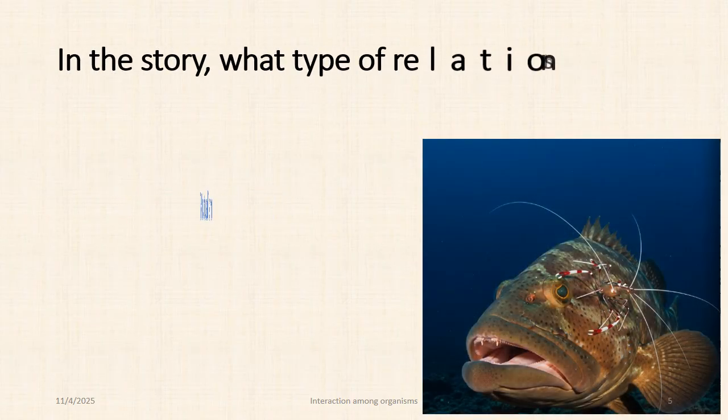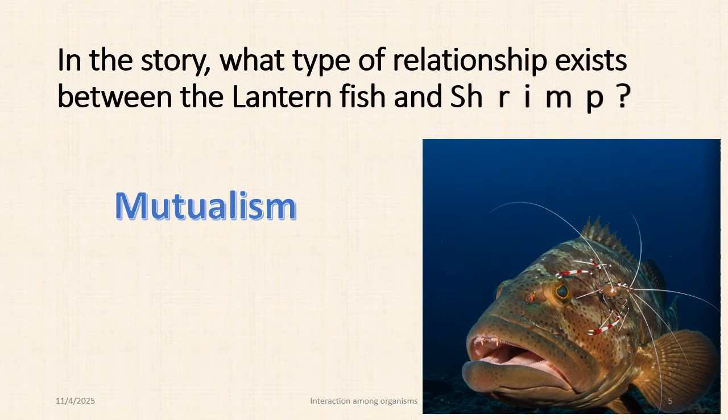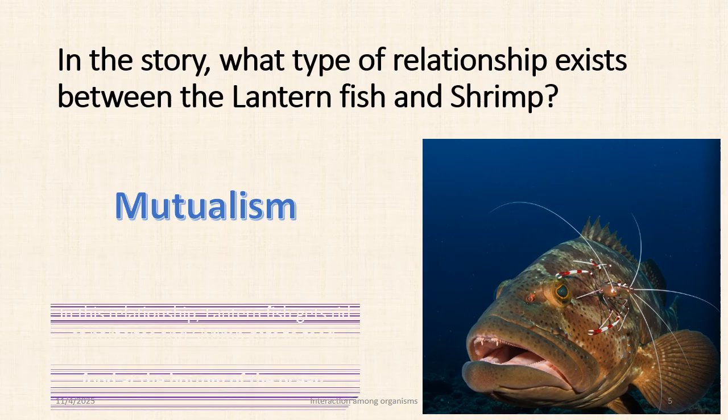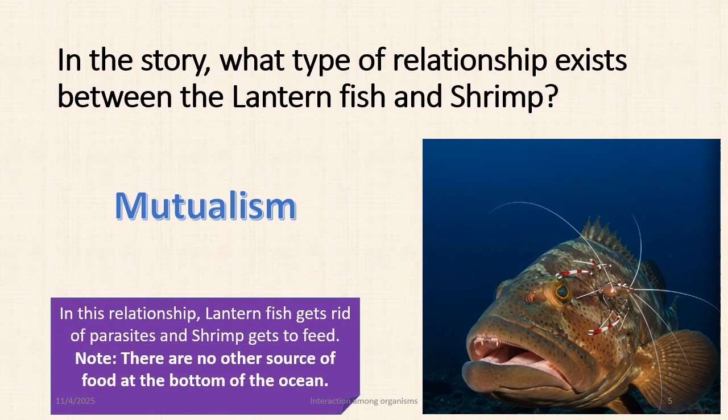Next question. In this story, what type of relationship exists between a lanternfish and shrimp? Well, it was mutualism. This relationship is called mutualism because the lanternfish gets rid of parasites and the shrimp gets to feed.